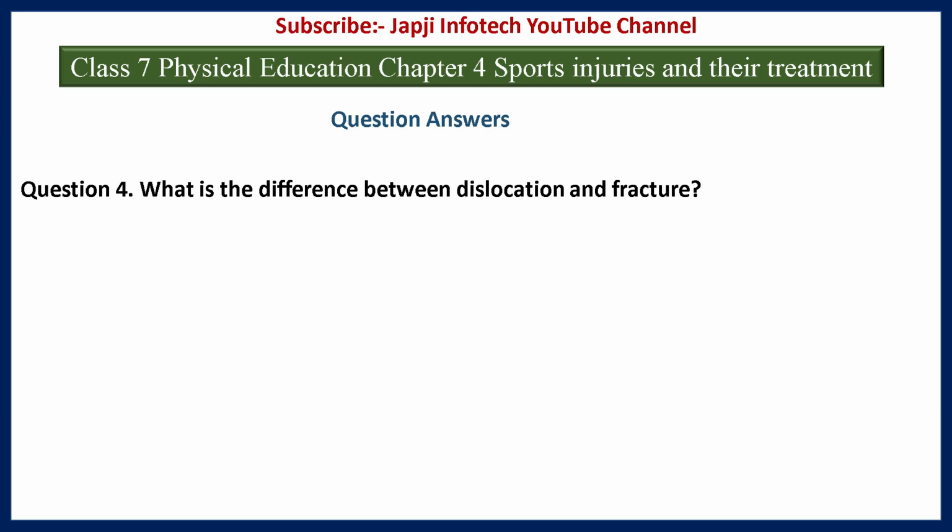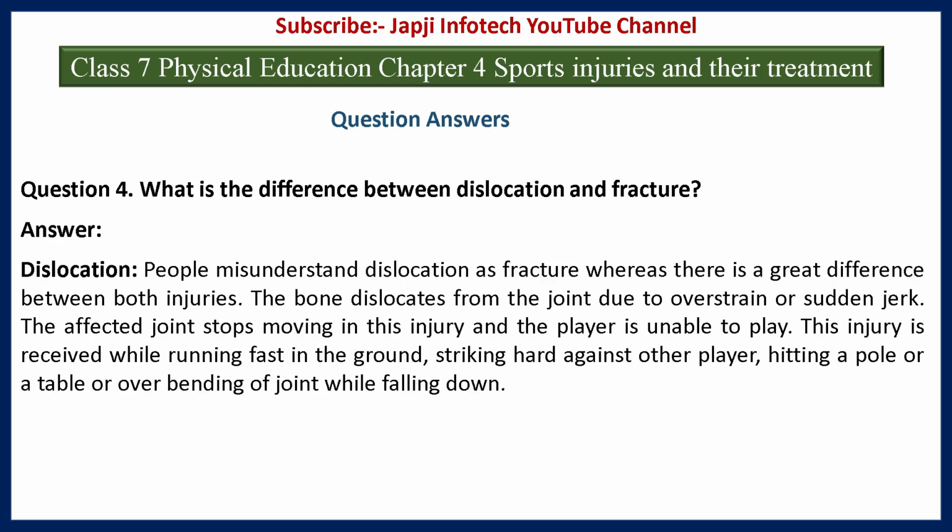Fourth question is what is the difference between dislocation and fracture? And the answer is dislocation. People misunderstand dislocation as fracture, whereas there is a great difference between both injuries. The bone dislocates from the joint due to overstrain or sudden jerk. The affected joint stops moving in this injury and the player is unable to play. This injury is received while running fast in the ground, striking hard against other player, hitting a pole or a table or overbending of joint while falling down.